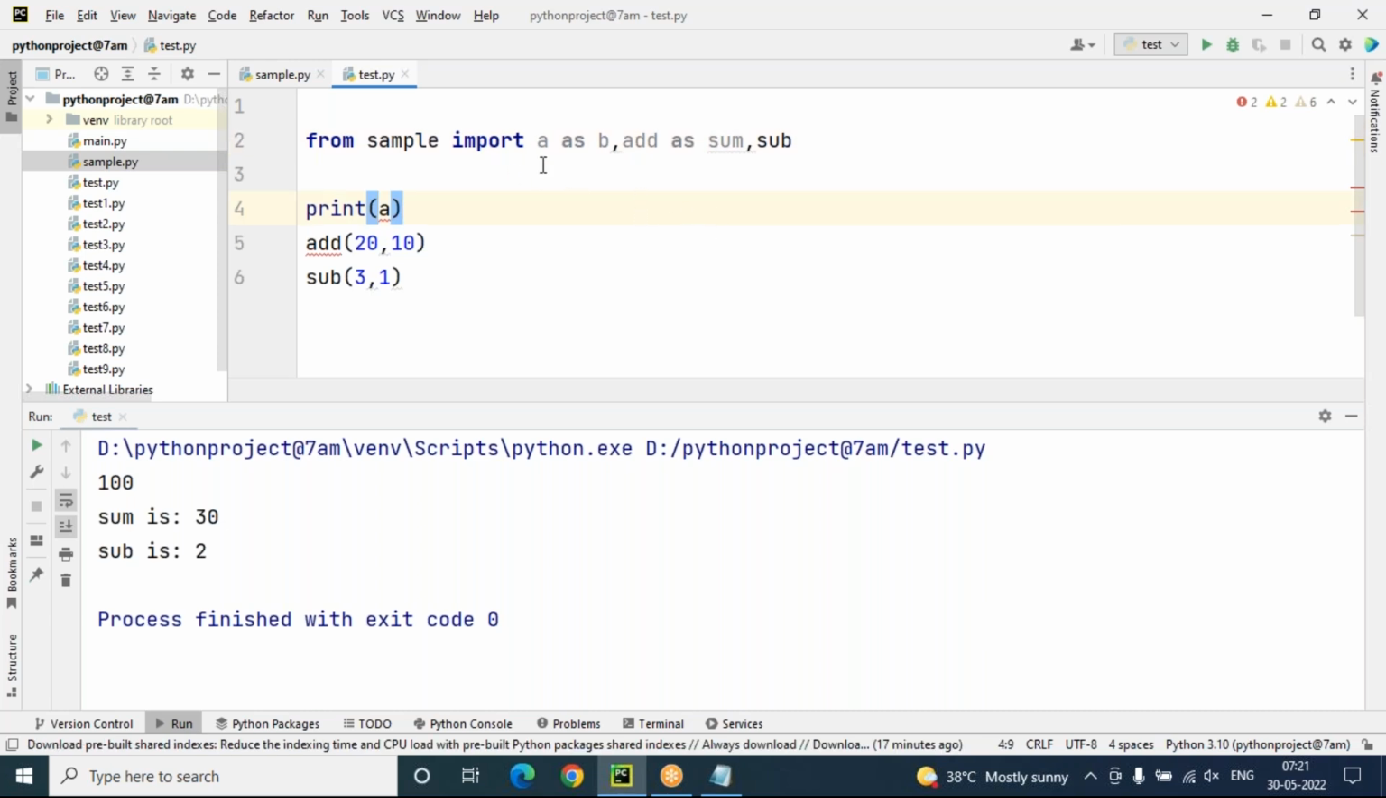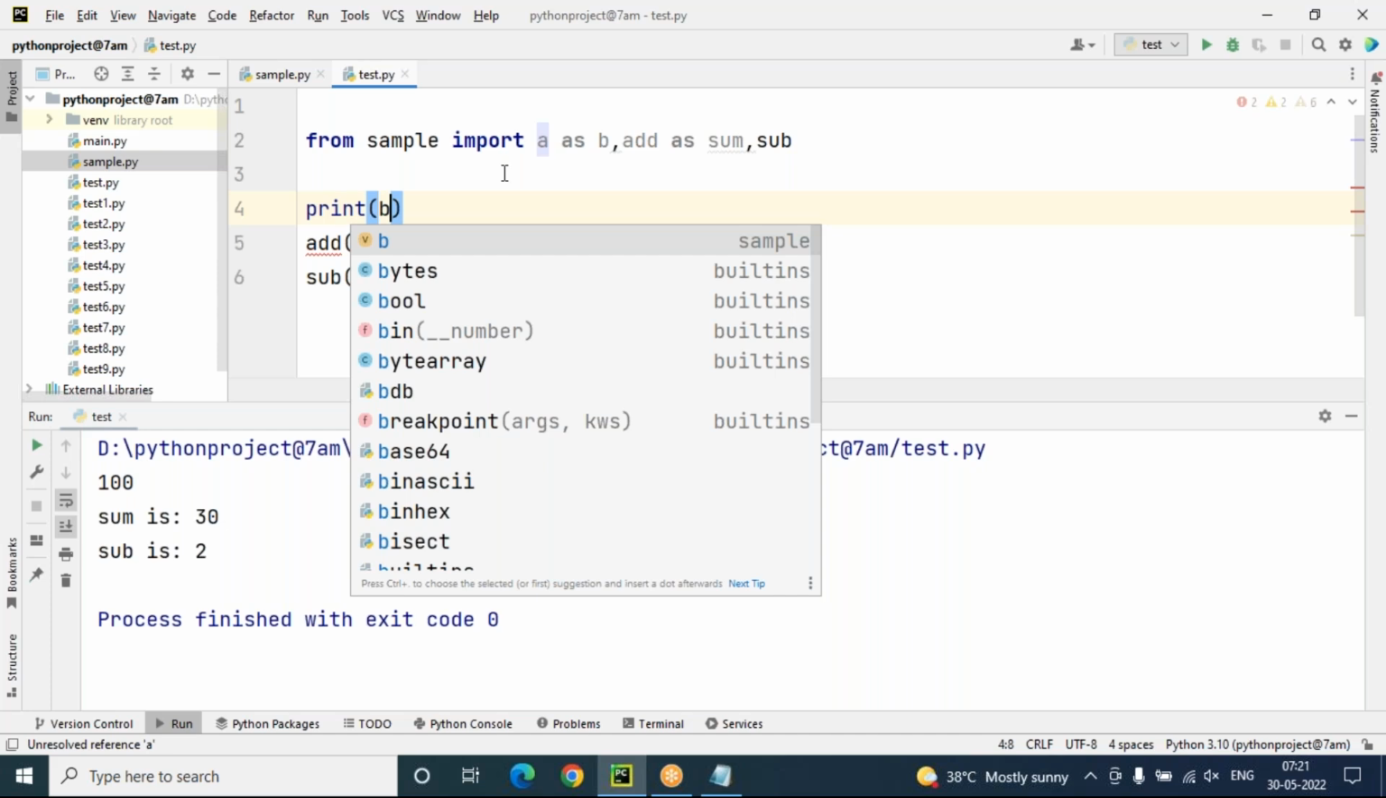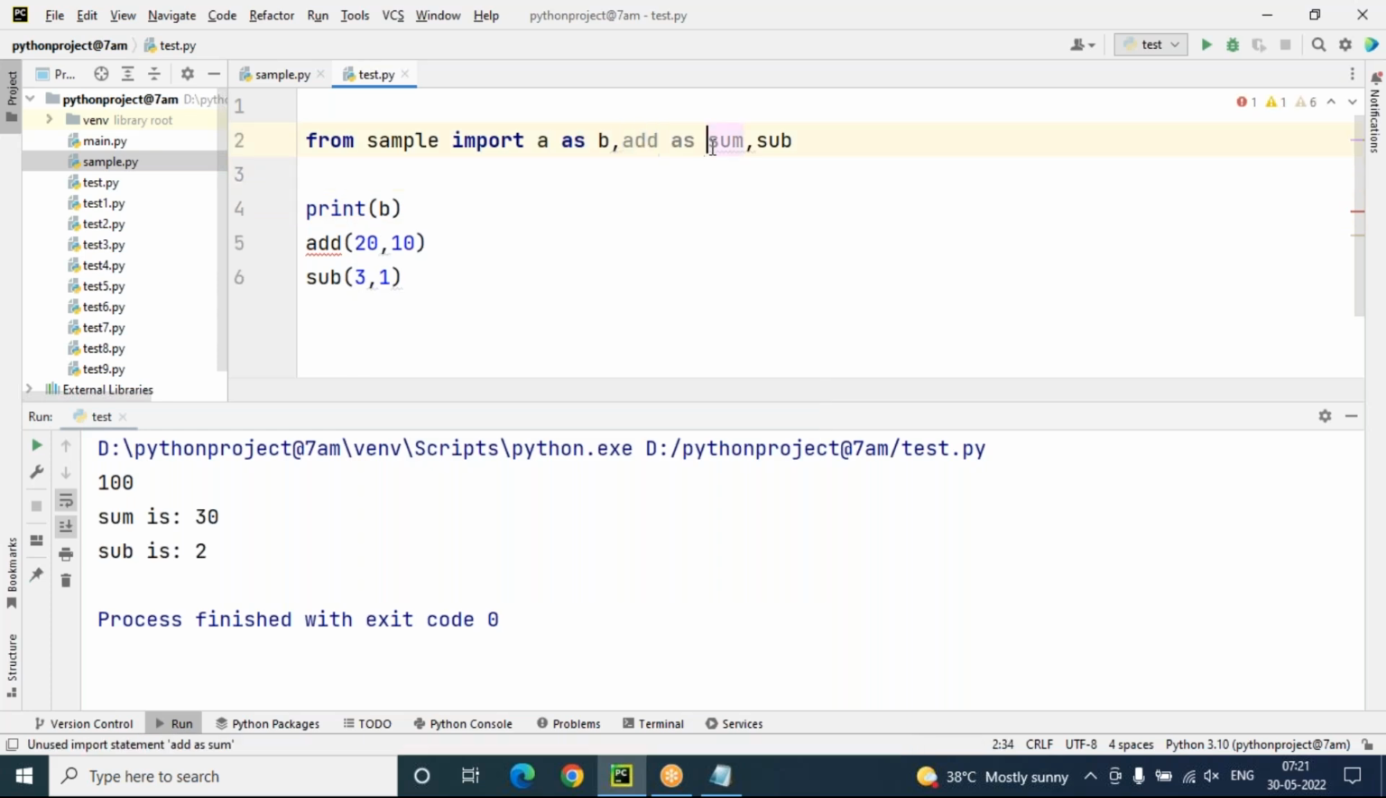So once you know the rule I just discussed: whenever you change the name of the module, that is an alias name. Whenever we change the name of the member, that is an alias member. Only the alias name we have to use once you change the name. The main name will not work. Here A is not working, A becomes B only. Now here add as sum. Add will not work here, sum will work here.